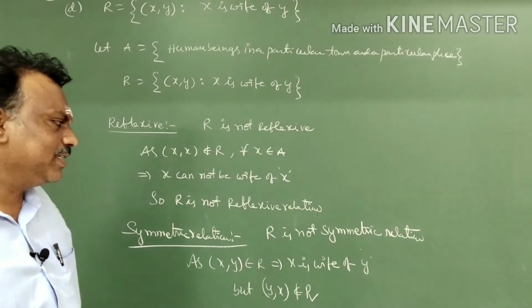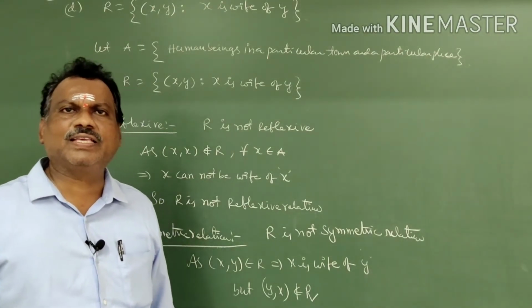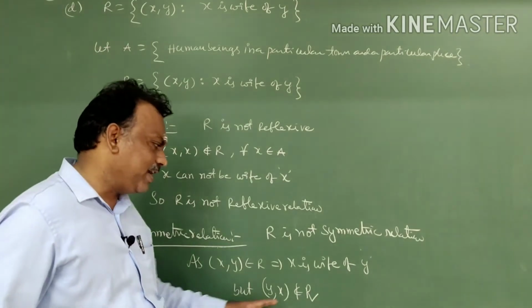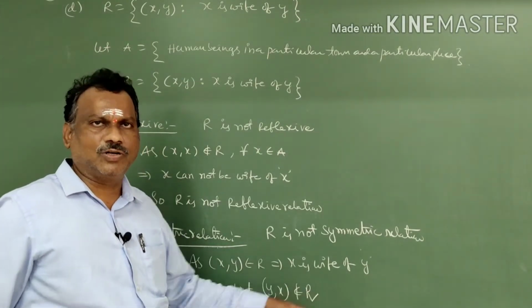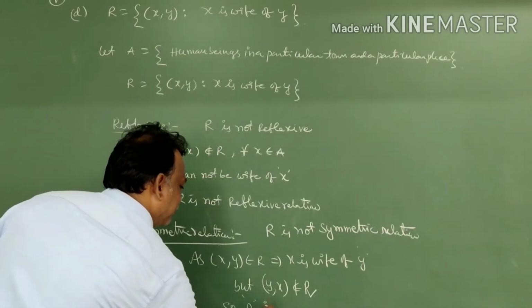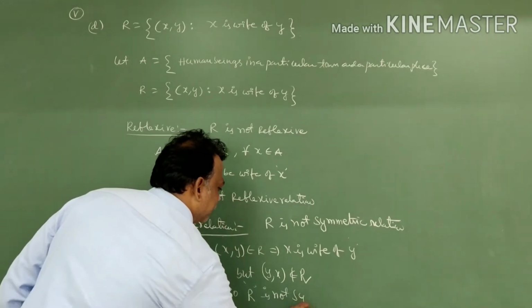Because y is not wife of x, y is the husband of x, correct, right? So that's why in this case (y, x) is not possible. So R is not symmetric on A.